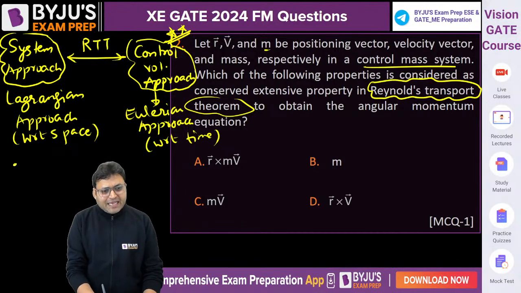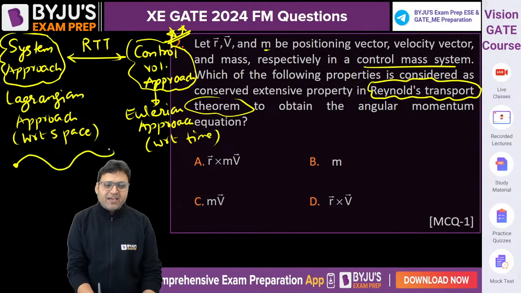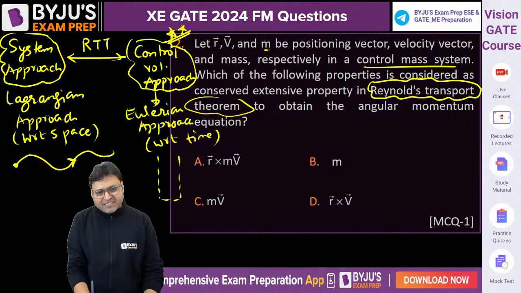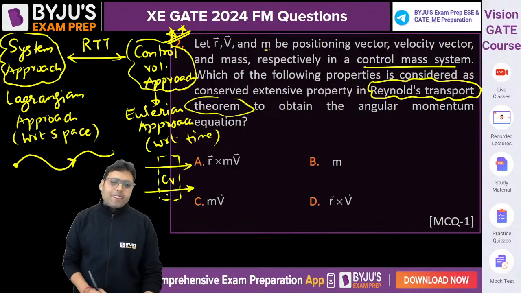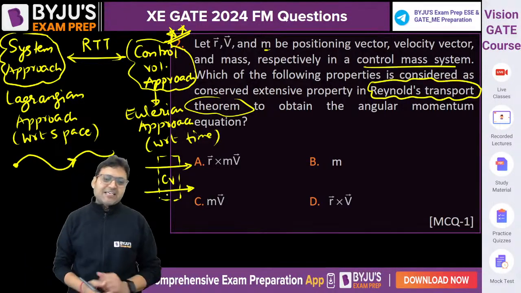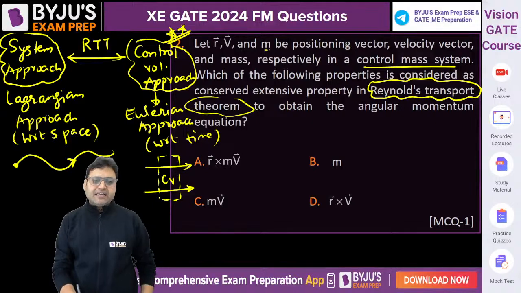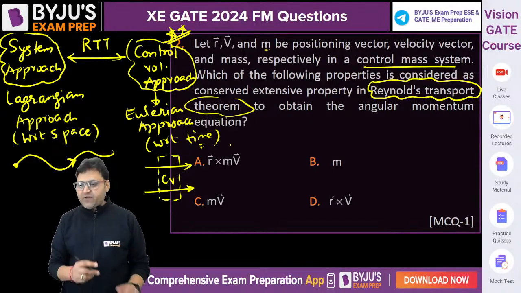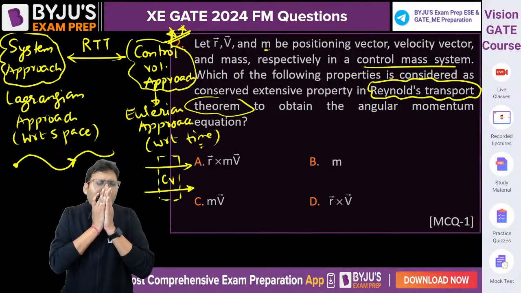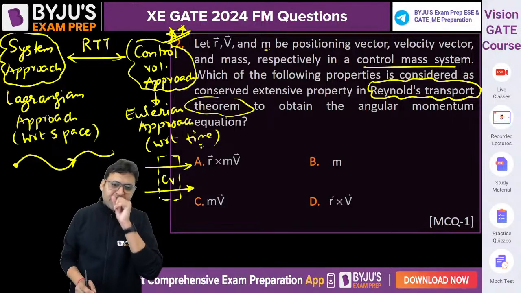In the Lagrangian approach, a fluid particle is taken and its behavior is analyzed at different sections. But in the Eulerian approach, a fixed section is taken in space, called the control volume, and the behavior of the particles passing through this section is analyzed at different time instants. This is the difference between the system approach and the Eulerian approach.